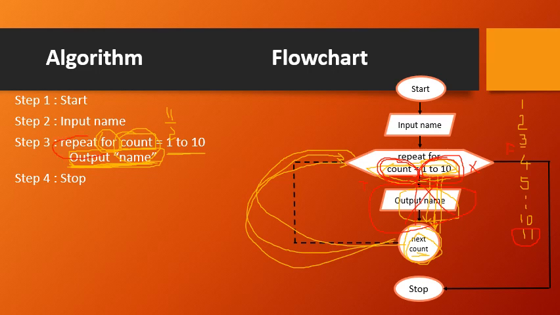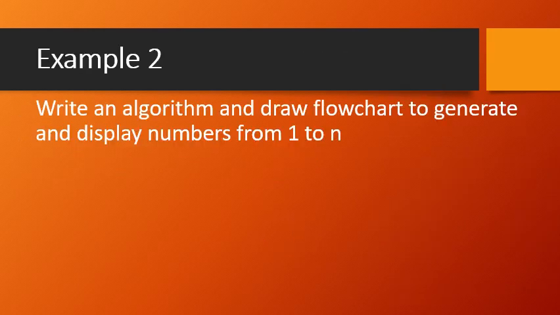That's how we have made use of a repetitive construct called repeat for. This is one of the repetition statements, repeat for, wherein certain steps, that is output, we repeated for how many times? For 1 to 10 times. That is totally 10 times we were able to repeat it. Let's take some other example and try to understand the concept more clearly.